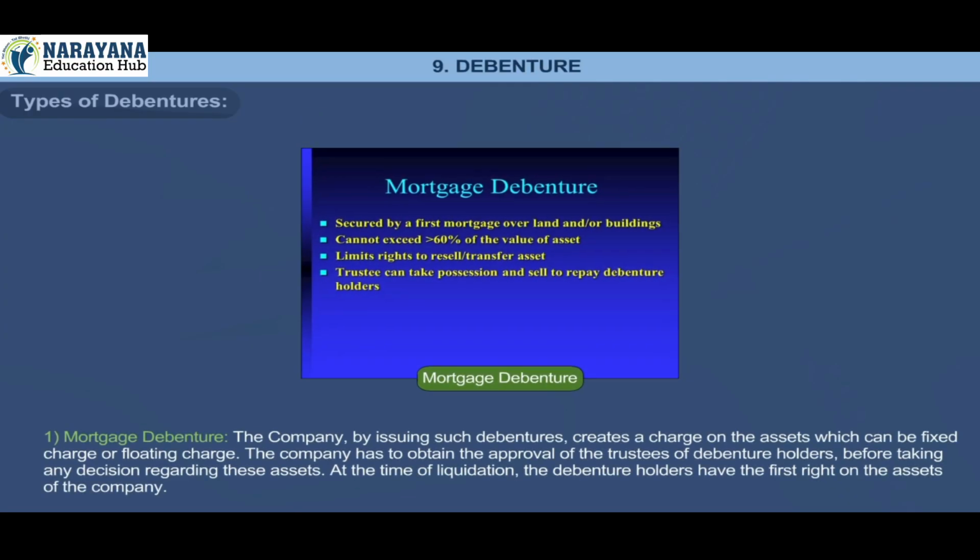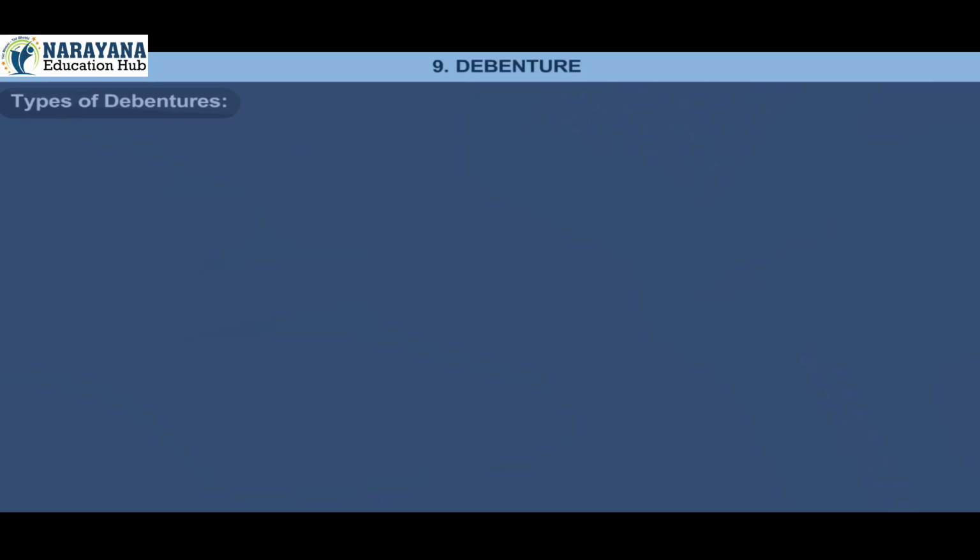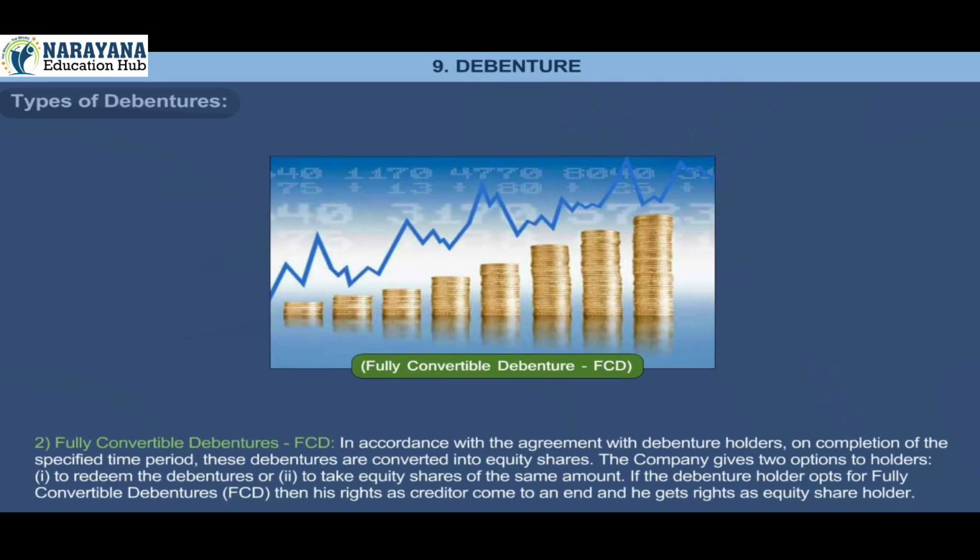1. Mortgage debenture. The company, by issuing such debentures, creates a charge on the assets which can be fixed charge or floating charge. The company has to obtain the approval of the trustees of debenture holders before taking any decision regarding these assets. At the time of liquidation, the debenture holders have the first right on the assets of the company.